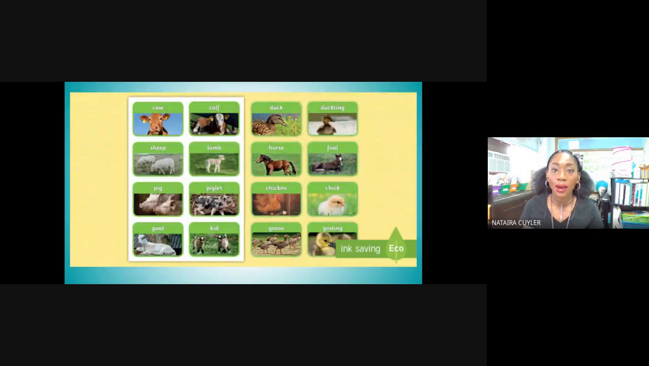We started off by learning adult animals' and baby animals' names. We learned that a baby duck is a duckling, a baby chicken is a chick. We learned that a baby cow is a calf, and so many other names for baby animals.